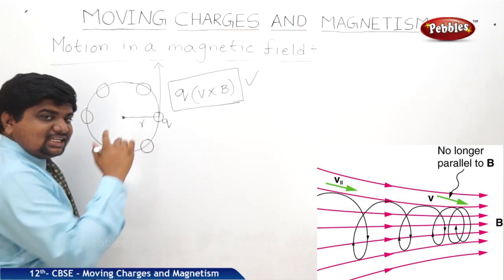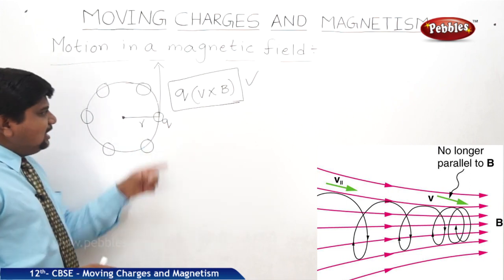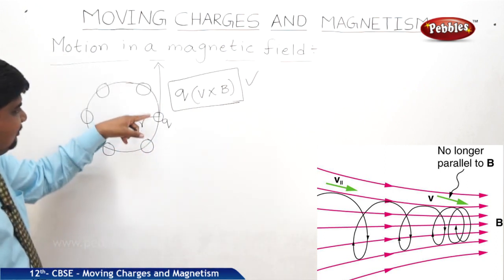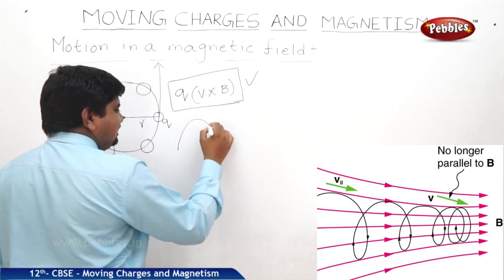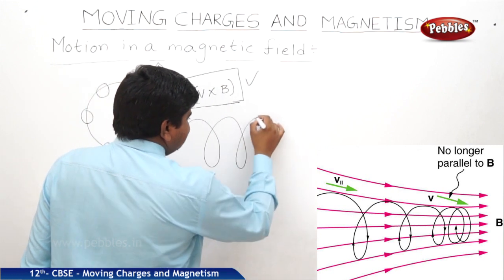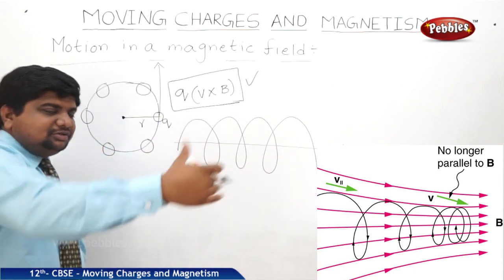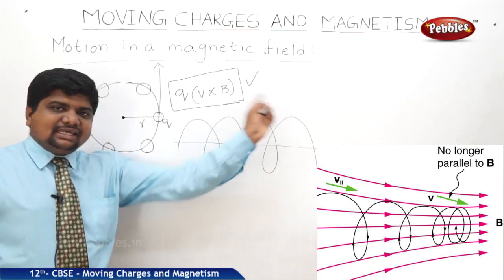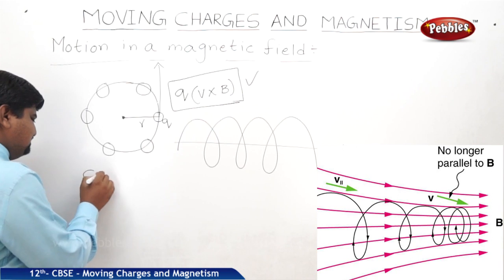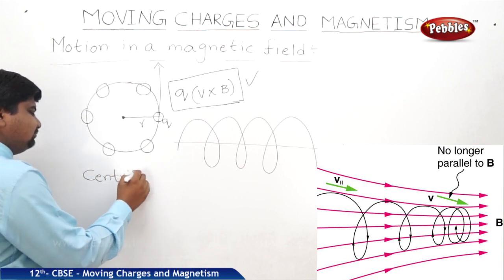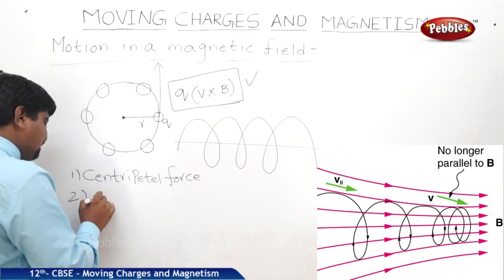So this charge is experiencing two forces. Actually, if this charge is placed in the magnetic field and it is rotating in the circular path, rather than choosing the straight one, it seems to be traveling in a helical path like this. Continuous revolutions in the circular path seem to appear as a helical path. This charge is experiencing two forces. One is centripetal force, another one is magnetic force.